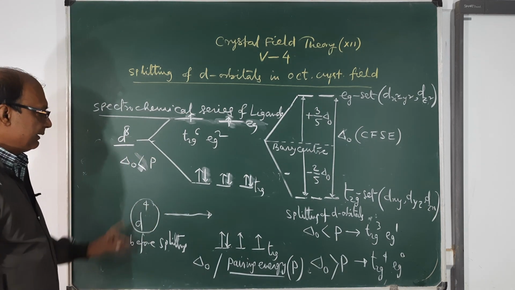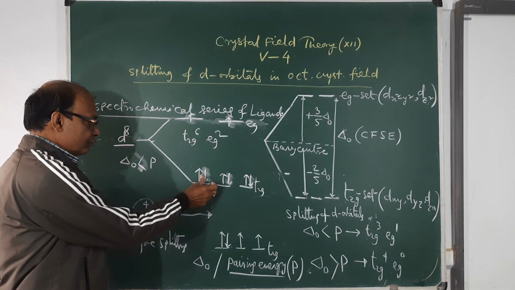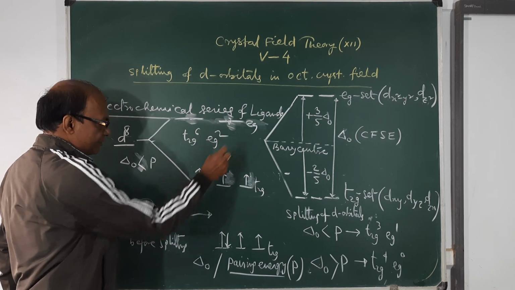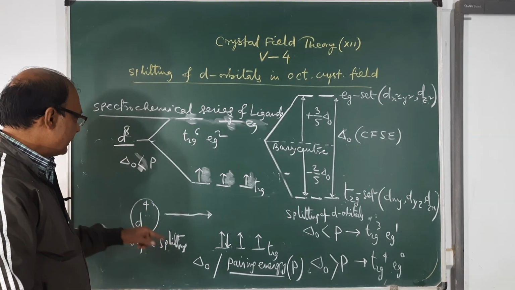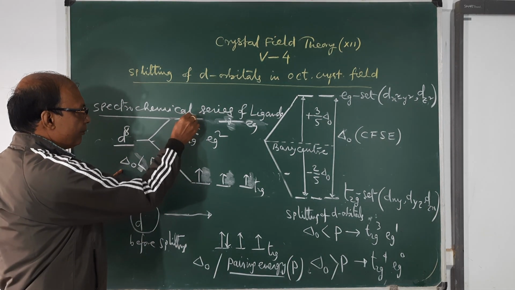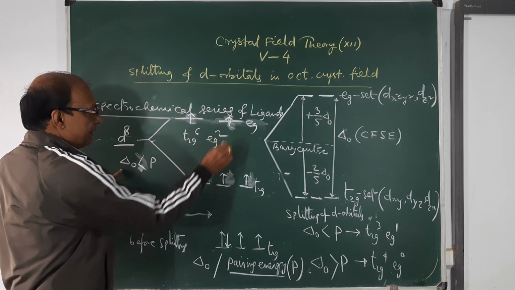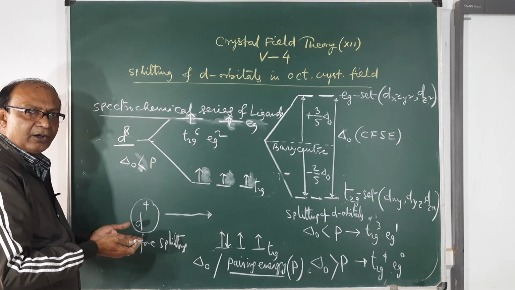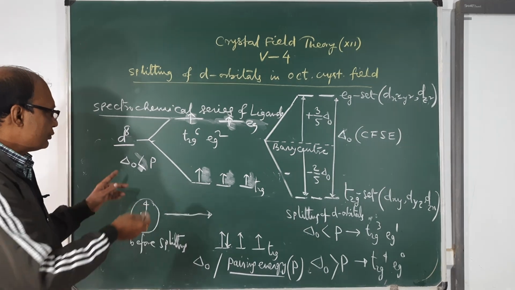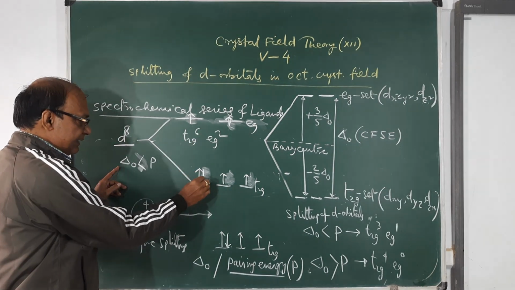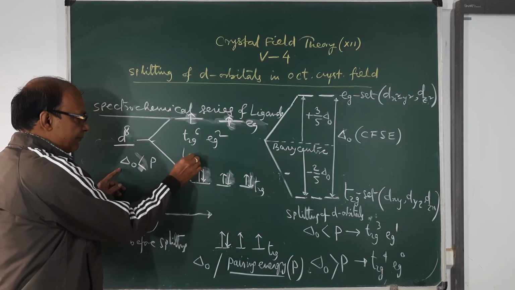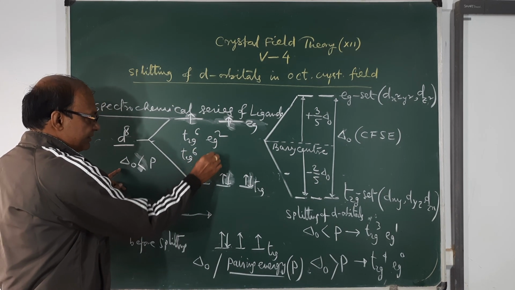Now if you change the condition, supposing delta O is less than P, the filling of electrons will be first 1, 2, 3, then the fourth, since delta O is less, the electron will go to the upper set, 4, 5. Then after filling the orbitals singly, spin pairing will take place according to Hund's rule. So it is the 5th electron, then 6, 7, 8. So again you are getting the same configuration, T2G6 EG2.